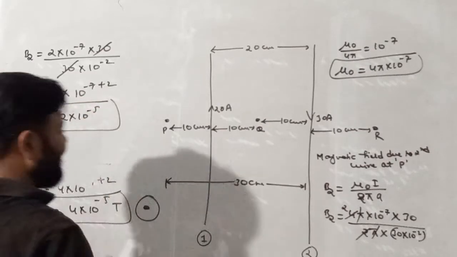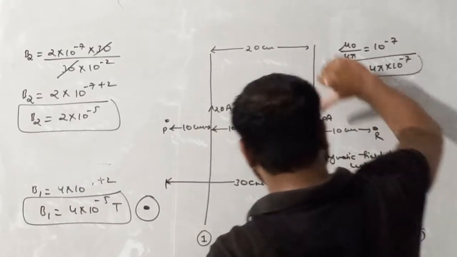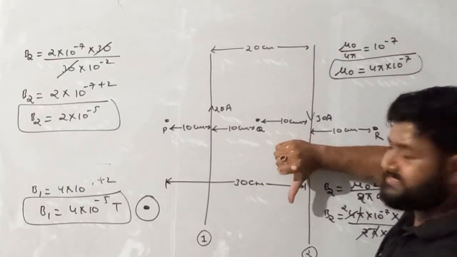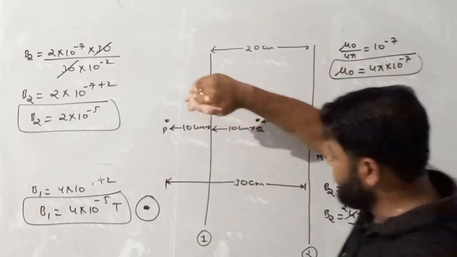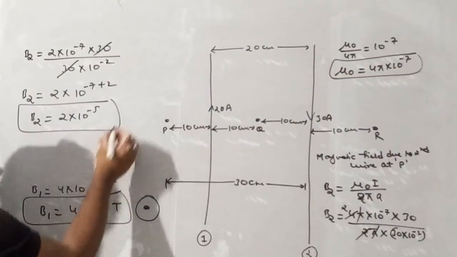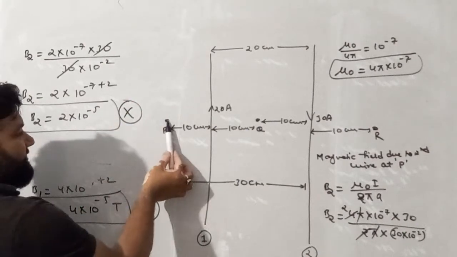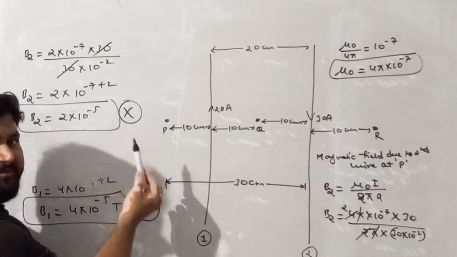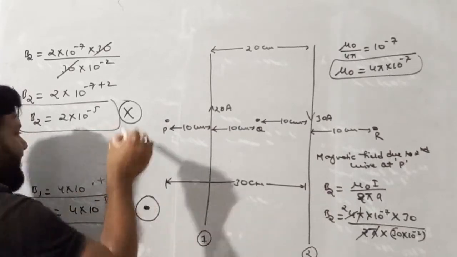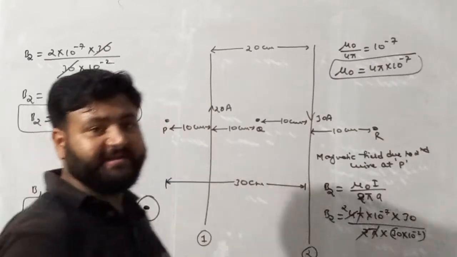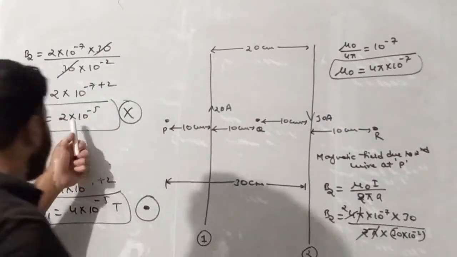Now see, the direction of magnetic field due to the second wire is, my dear student, the direction of current is like this. Place the thumb in the direction of current, curl the fingers, it goes inside. So B2 is cross. Now see, one magnetic field at point P is away from the plane, or we can say perpendicular to the plane and outward, and the other is inward. So the net magnetic field at point P must be subtracted, first minus second.